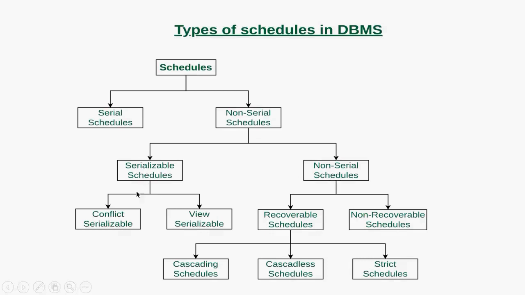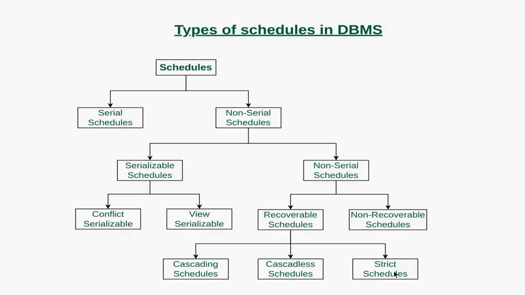A serializable schedule could be again categorized into conflict serializable and view serializable. Again, a non-serializable schedule could be a recoverable schedule or a non-recoverable schedule. And a non-recoverable schedule could be a cascading schedule, a cascadeless, or a strict schedule. So this is the pictorial representation of types of schedule.